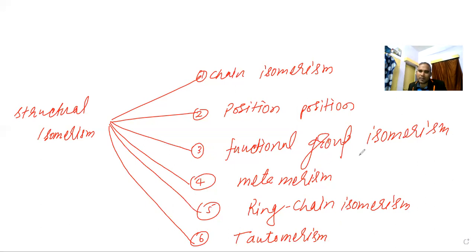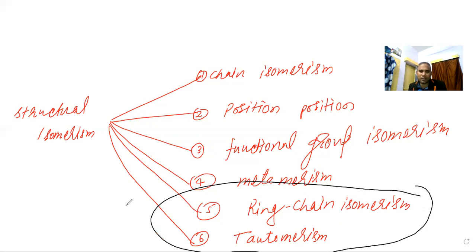When you are practicing, these two are only in NEET and JEE. These two are not in CBSE. Ring chain isomerism we already discussed. Today we are going to discuss tautomerism. So let us try to move.